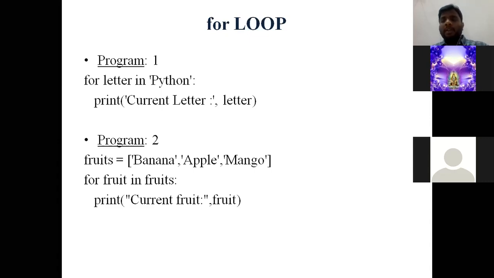Okay, so these are the two basic examples. These are only the basic examples of for loop. For is a keyword. Instead of letter you can take any other variable, but make sure the variable which is considered here must be taken here itself. Okay, now we shall execute both the programs.